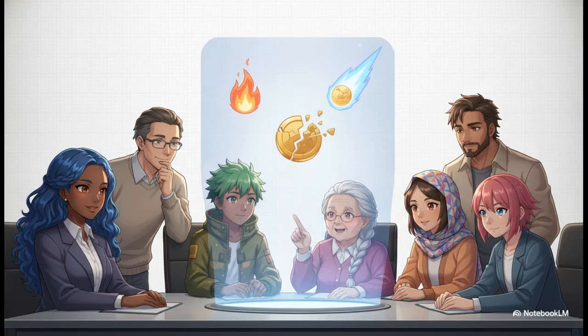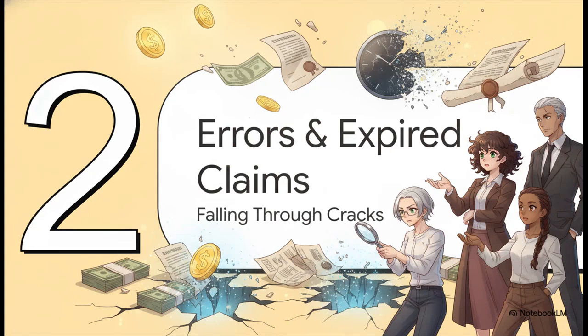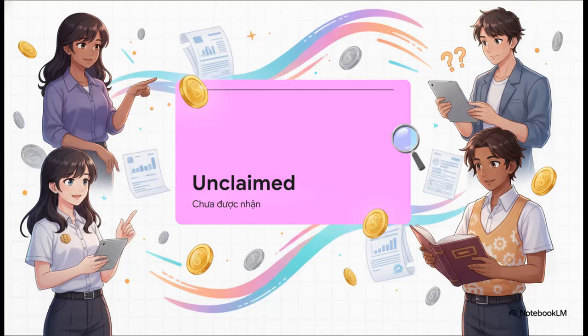All right, let's quickly recap these concepts to lock in that short-term memory. We covered incidental, non-recurring, extraordinary expenses, and uninsured disaster or fire losses. Let's move on and see how this builds into Section 2, errors and expired claims, or when things fall through the cracks. Our first term here is unclaimed.